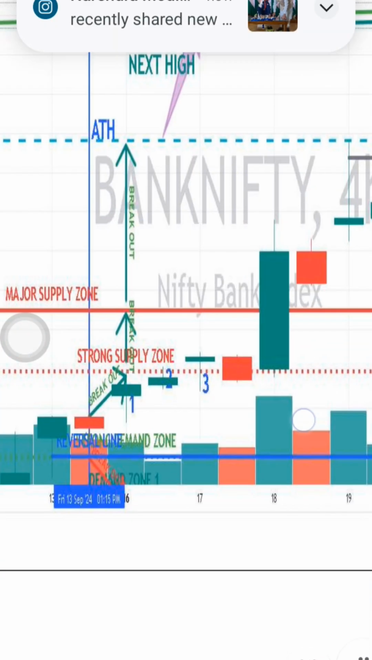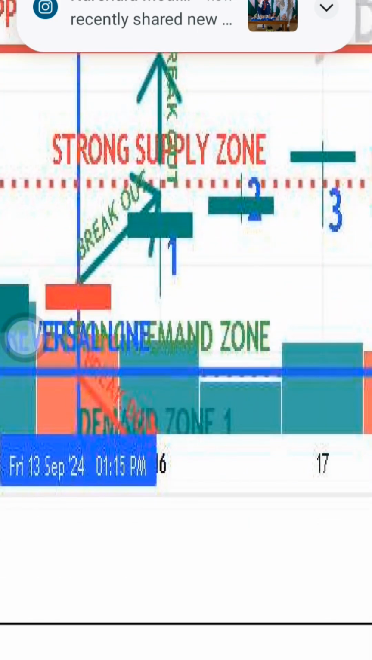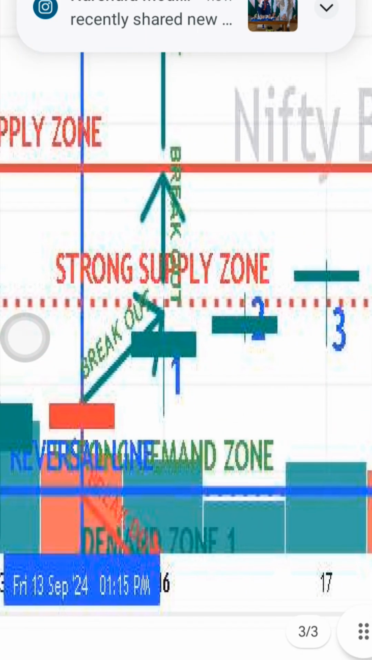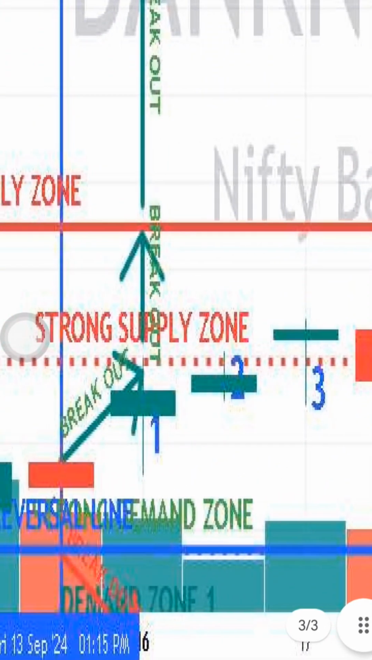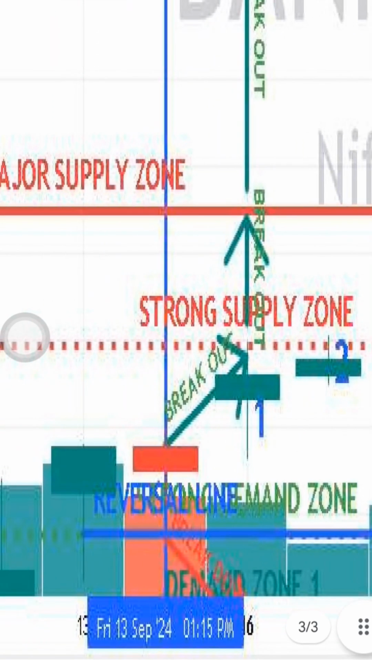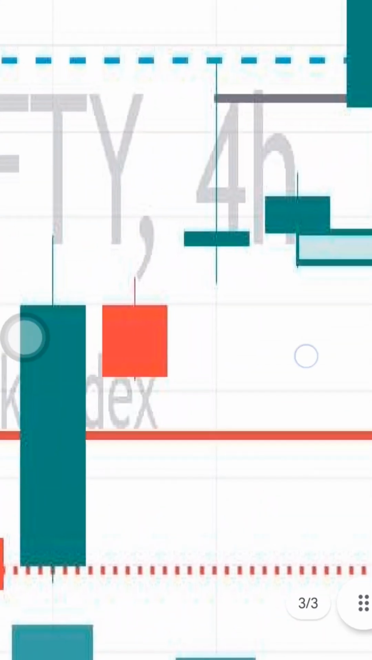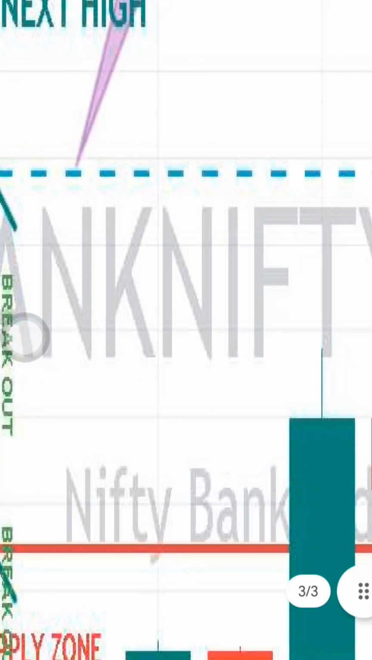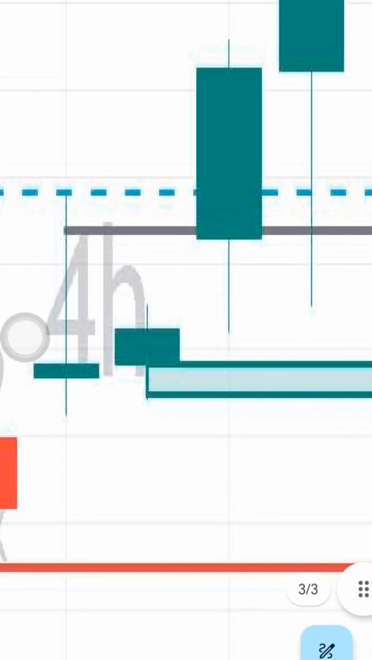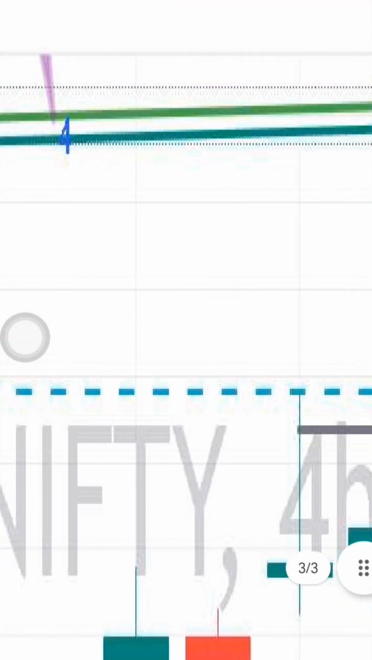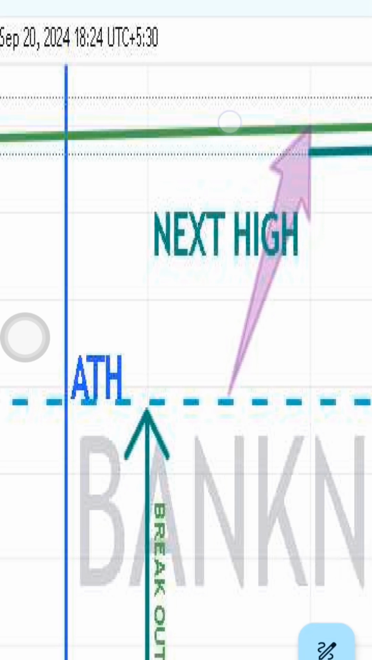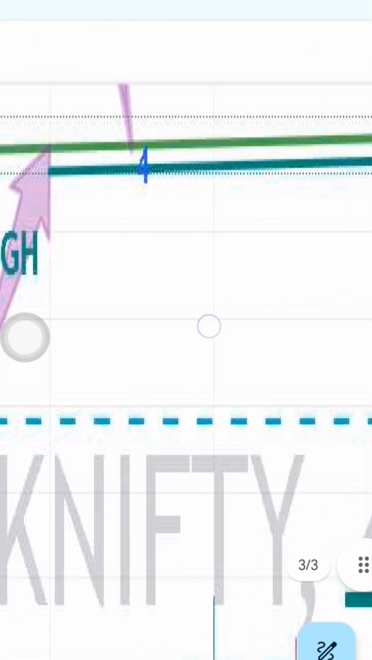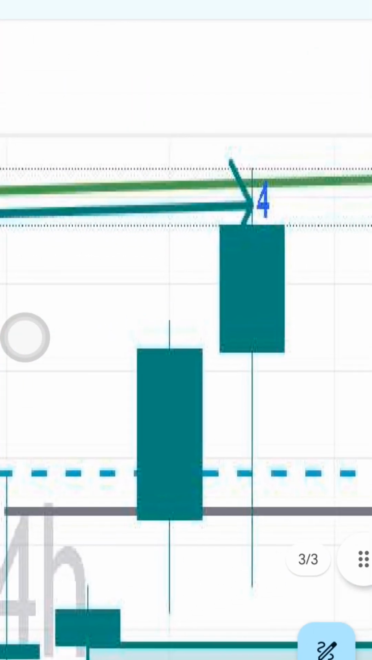Next, Bank Nifty also, you can see last week on the 13th I released the video. You can see 1, 2, 3 after strong resistance as my supply zones. Then it gave a breakout and it went up to the previous all-time high, and there it took some resistance. Again from there it went to my next target high, which I gave on this line. Next high 4. You can see it just touched my target and came back. So this is the power of supply and demand.